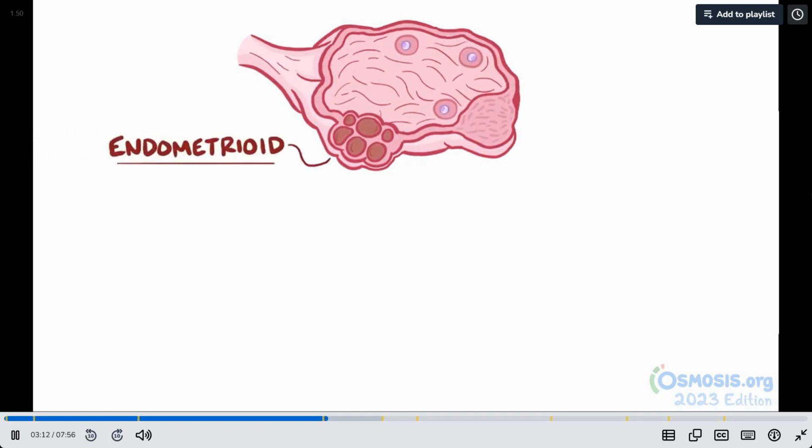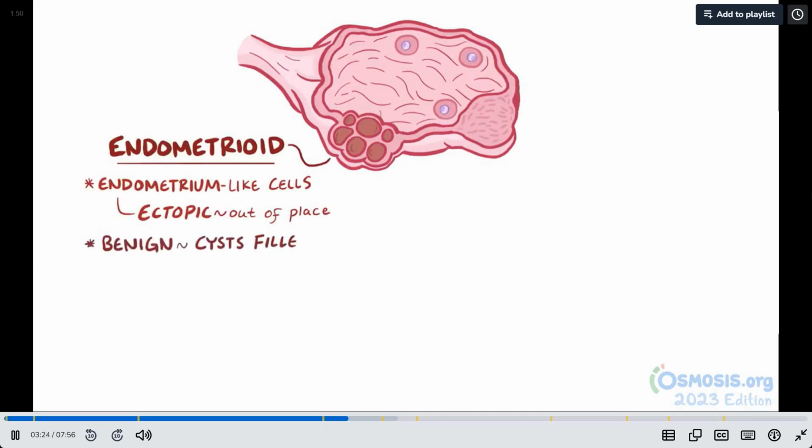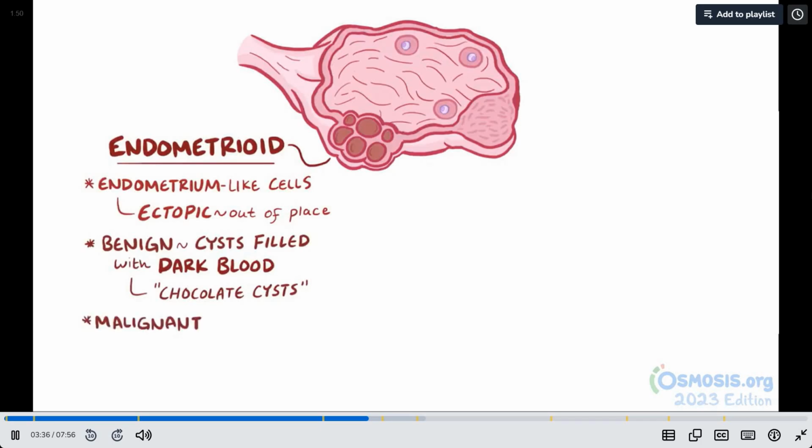Next are the endometrioid tumors, which come from endometrium-like cells which are ectopic, meaning they're out of place because those sorts of cells are usually found in the endometrium. Benign endometrioid tumors often have cysts filled with dark blood, so although these are called endometriomas, they're sometimes referred to as chocolate cysts. Endometrioid tumors can be malignant, and the endometrium-like cells can spread to other areas, including the fallopian tubes and the peritoneal cavity.